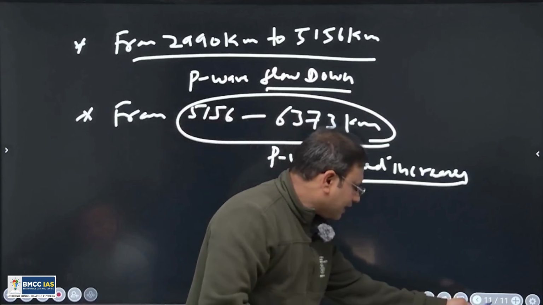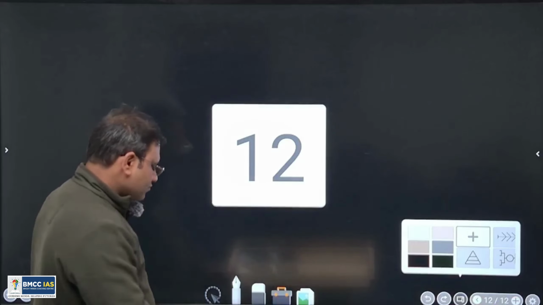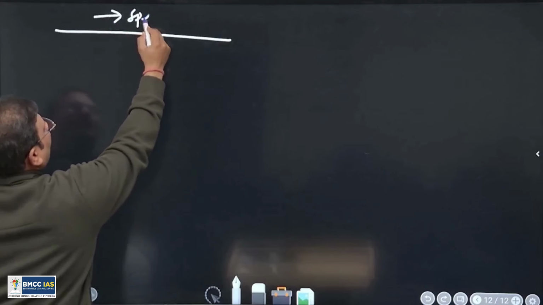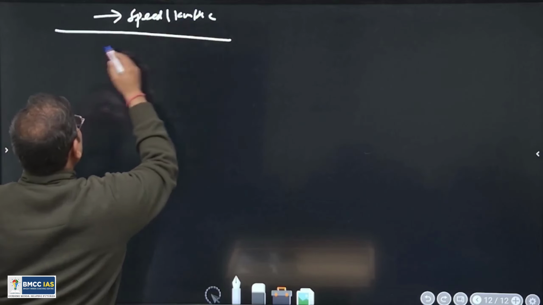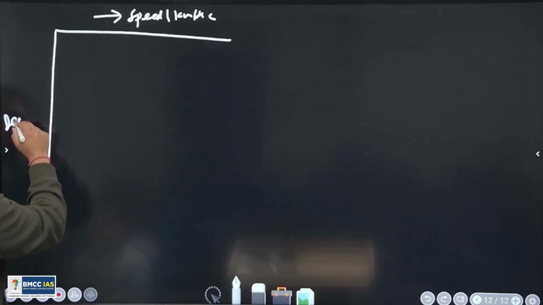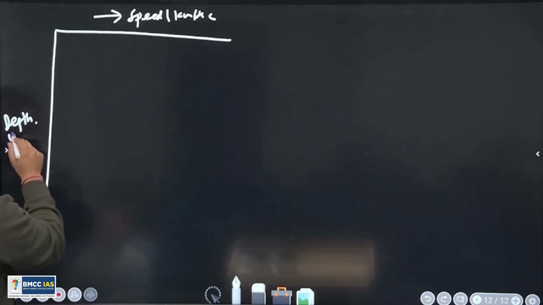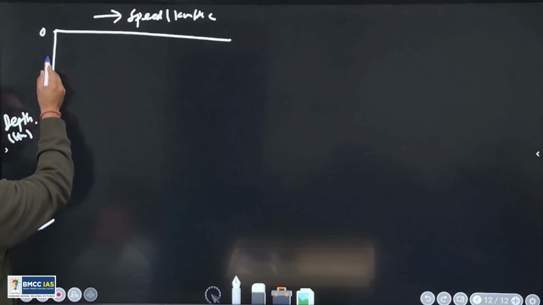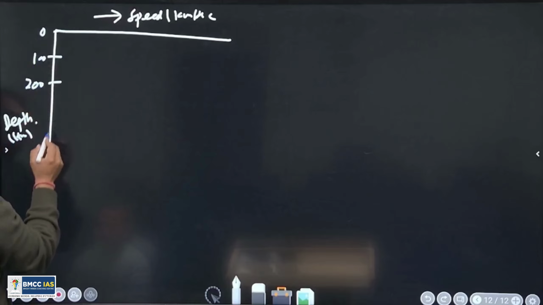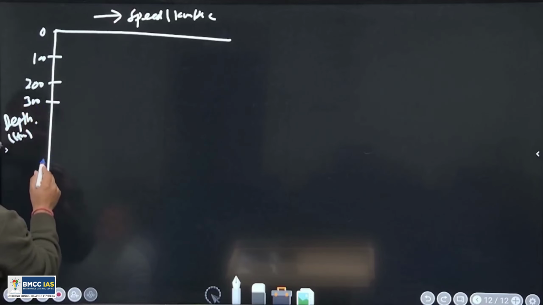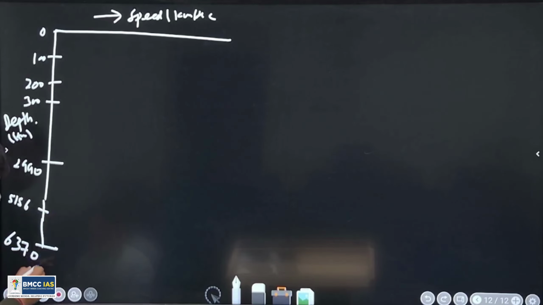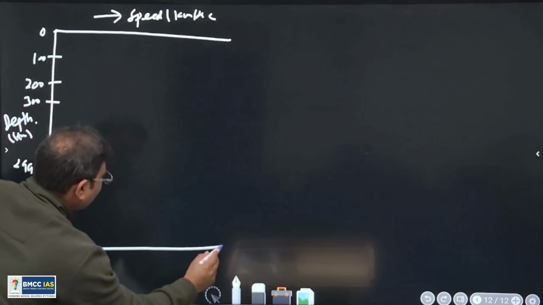Understand? So if we make a graph representing this, how does this graph come out? See, towards this side we represent the speed of the waves in kilometers per second, and towards this side we represent the depth in kilometers. So where are the areas of change? 0 kilometers means the surface. It is 100 kilometers of depth. It is 200 kilometers of depth. It is, say, 300 kilometers of depth. It is the big one, 2990 kilometers. Say it is 5156 kilometers. It is the centermost, 6370 kilometers. So this is the centermost part of the Earth, and that is the surface.